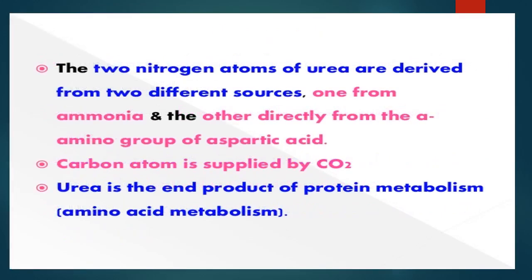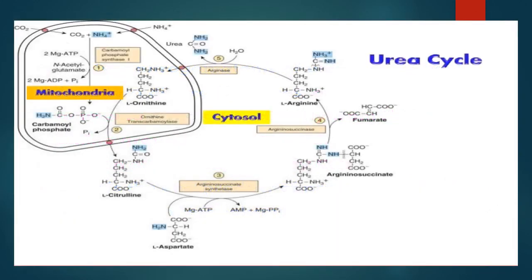The two nitrogen atoms of urea are derived from two different sources, one from ammonia and the other directly from the alpha amino group of aspartic acid. The carbon atom of urea is supplied by carbon dioxide. Urea is the end product of protein metabolism, which is known as amino acid metabolism. The urea cycle initiates with the presence of carbon dioxide and ammonia.